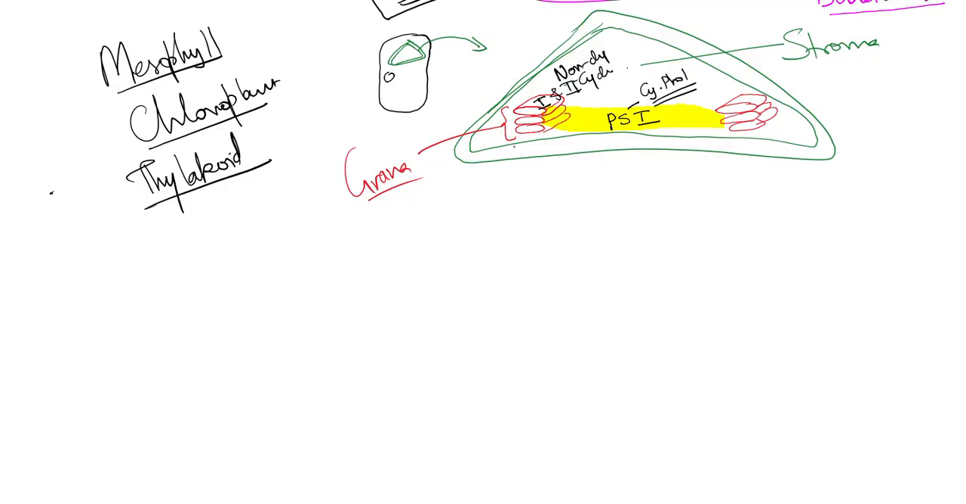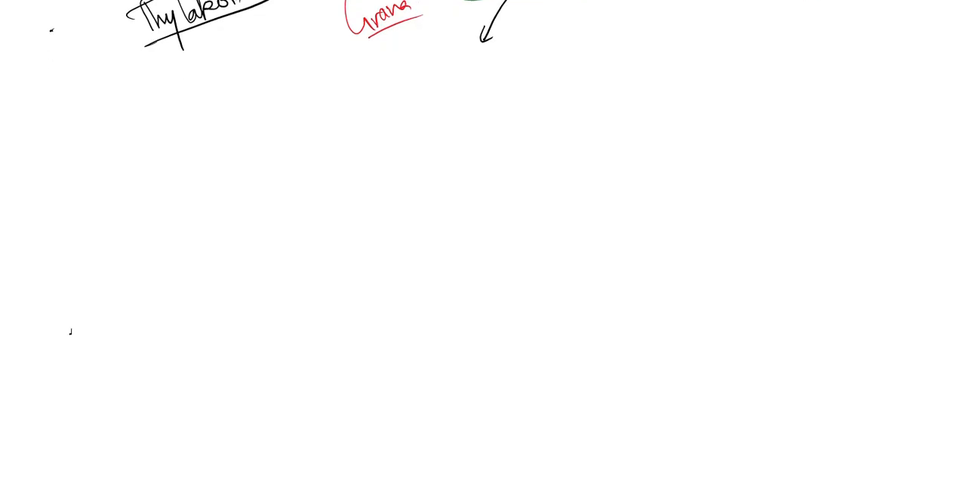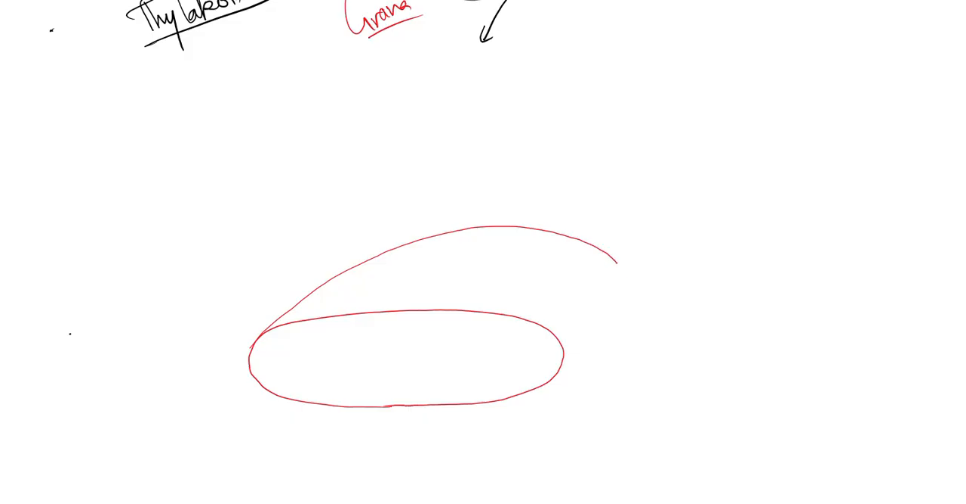To explain that, I'll take one thylakoid out from here and we'll enlarge it further. If I take only one thylakoid and enlarge it, I have to draw a structure like this. One thylakoid is a membrane-bound structure. You remember structures like this.